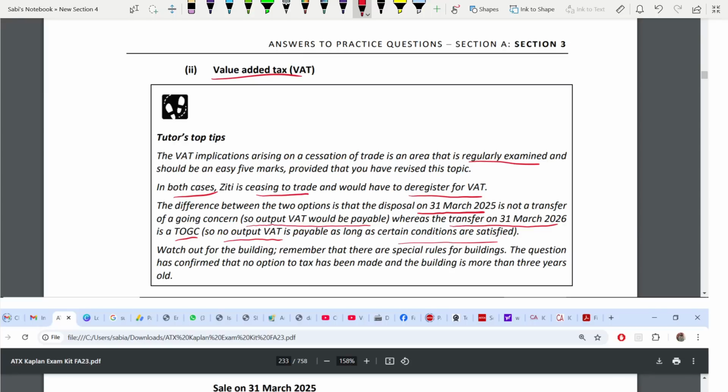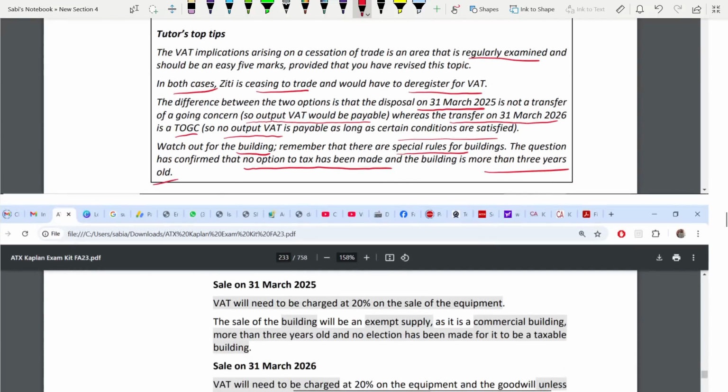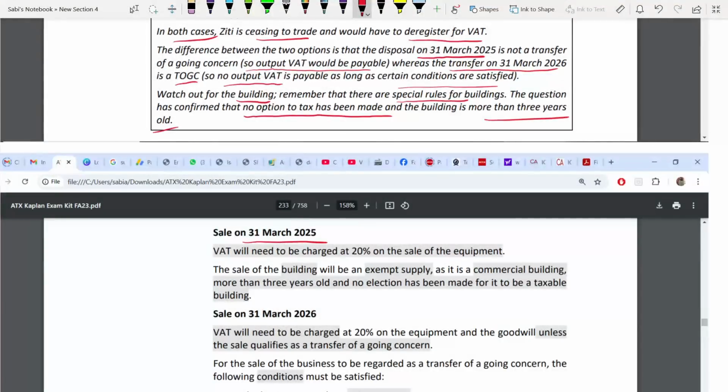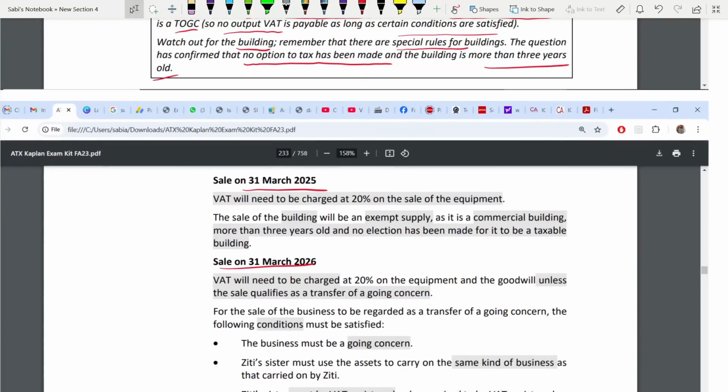Now, regarding the building, there are special rules for buildings. This you will know only when you have covered the 2 lectures of VAT that I've covered. So the question has confirmed that no option to tax has been made. The building is more than 3 years old, exempt from VAT. Now, in the same way, when we are selling on the date, you have to write proper subheadings like this. When we are selling, the date is very, very important in taxes. Now, at what rate will VAT be charged when we are selling the business? Standard rate, 20%.